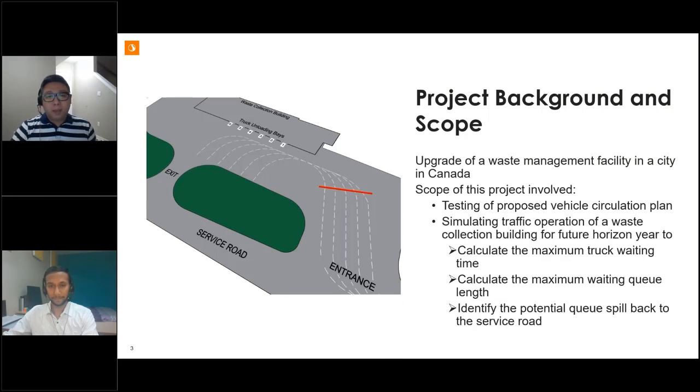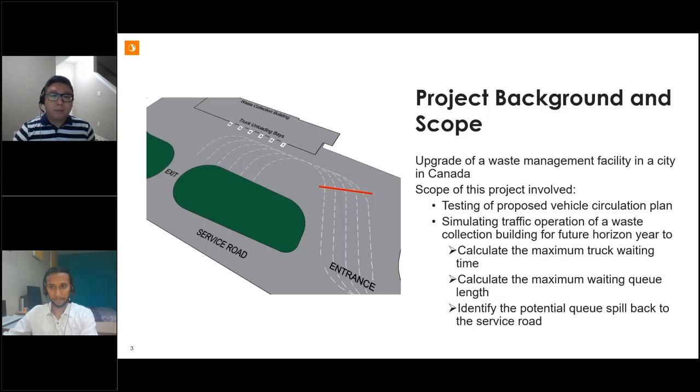So this is our project background and scope. For this organics processing facility design project, one of the main tasks is to design the waste collection building based on the existing site condition. As shown in this image, trucks that unload waste will enter the site along the service road from the bottom right of this image, and then line up in the waiting lanes at the entrance.